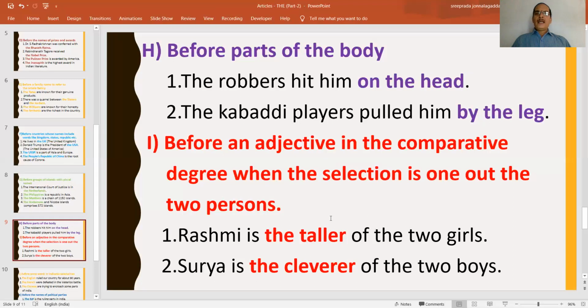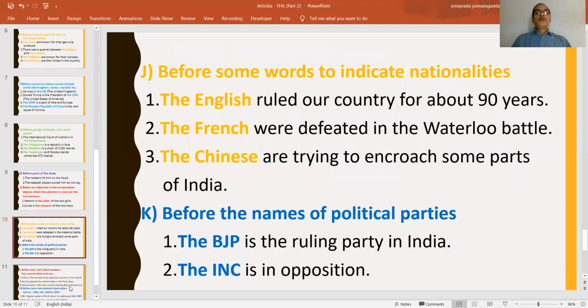Rashmi and her friend. But when we want to say that Rashmi is taller than the other girl, what do we have to say? Rashmi is the taller of the 2 girls. Similarly, Surya is the cleverer. So this is comparative, the cleverer of the 2 boys. So like this, we have to use the before a comparative degree when we have to select 1 out of 2 persons compared.